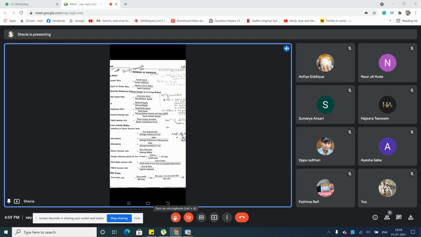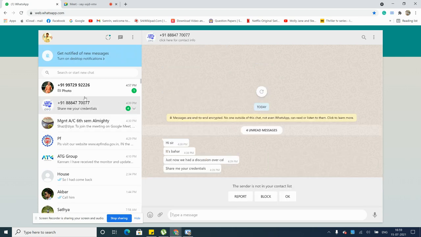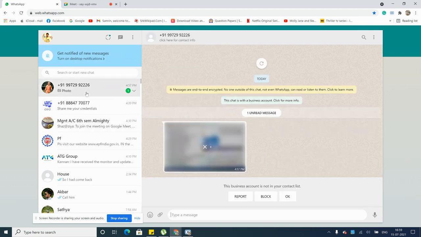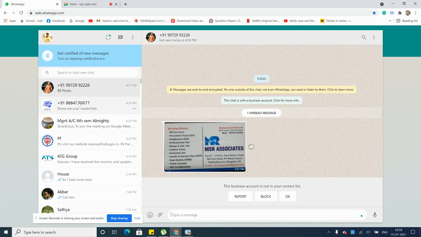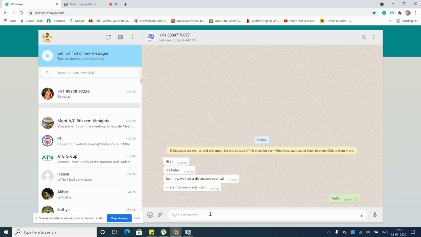So it's better you take a Xerox and keep it separately. Else, if you're okay writing and keeping it, you can keep it. But I make sure that you keep the formulas separate. It should not mix up with your notes. Whenever you're doing any problem, I don't want you to keep turning the pages. That would be a distraction for you all. So better you write it on a sheet of paper, or better you take a PDF.